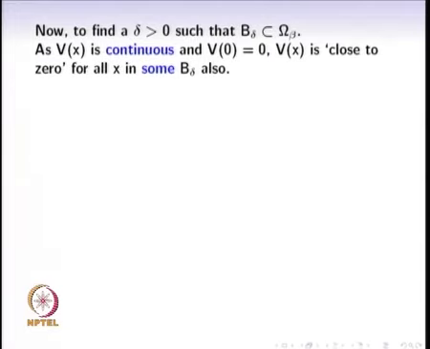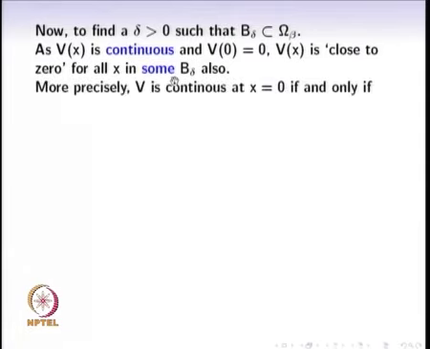Since V is continuous and V of 0 is equal to 0, V of x is close to 0. Intuitively speaking, since V is continuous at 0 and its value at x equal to 0 is equal to 0, it cannot be very large for points that are close to the origin. So this particular property is what continuity says.